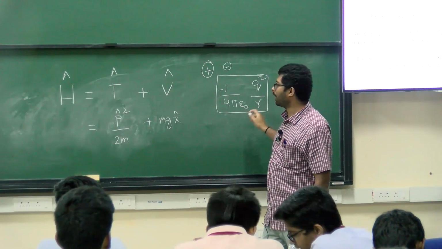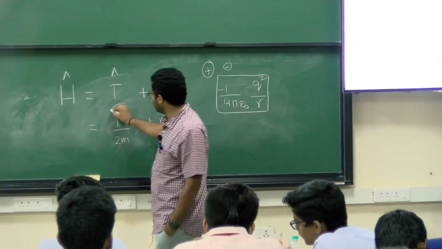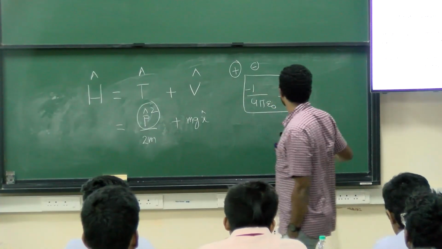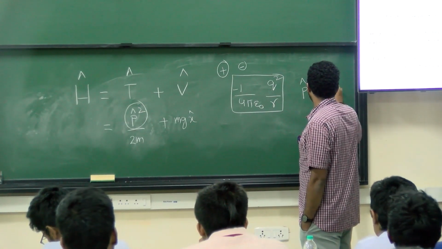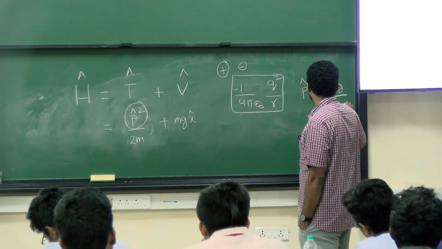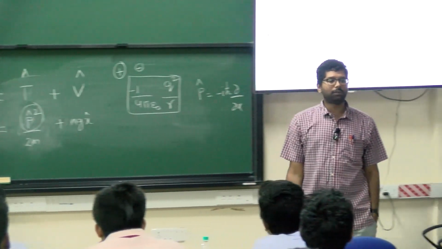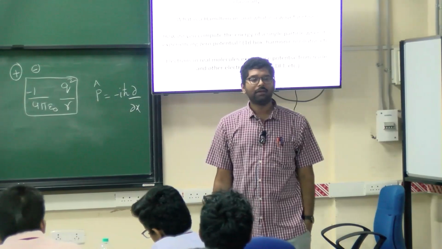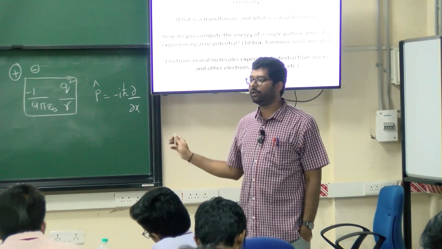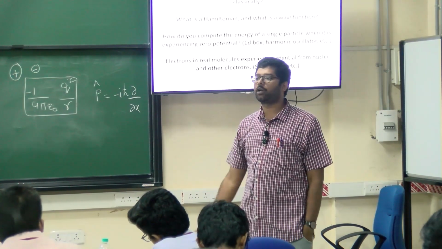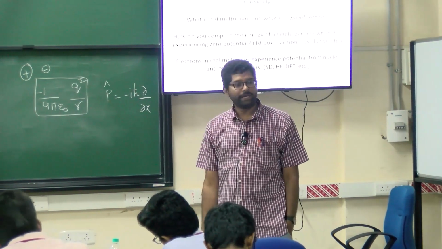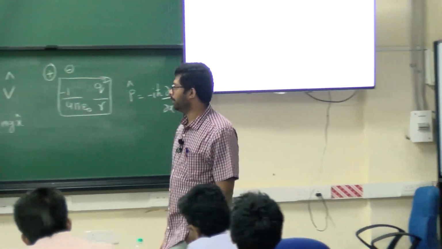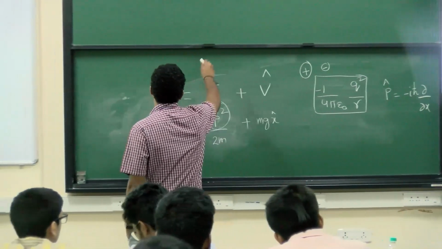In quantum mechanics again, this P will be represented as minus i H cross dou by dou x. This you can consider for the moment as a formula. When you get the time, you will be able to derive, but this you can consider as a formula or a postulate also. There is nothing wrong. i is the complex number.